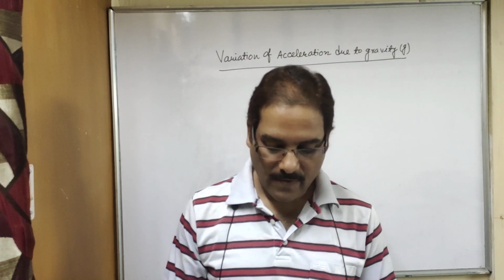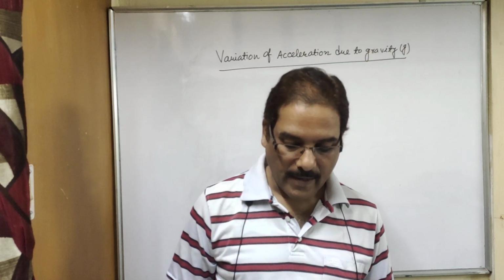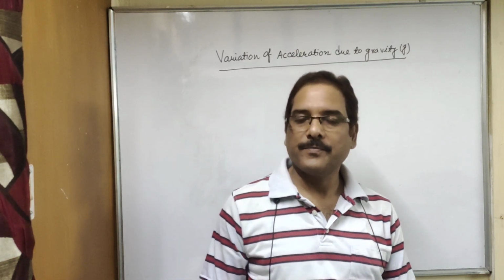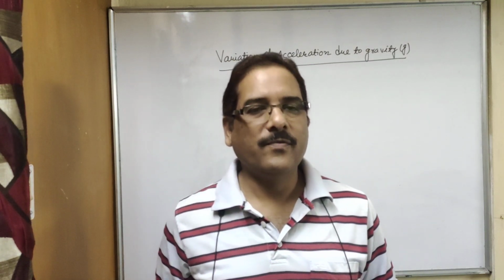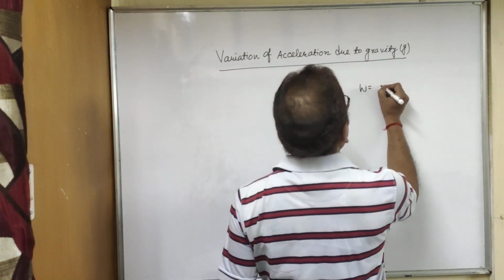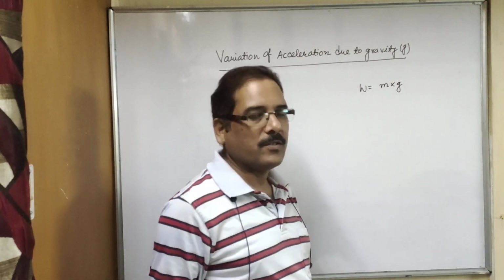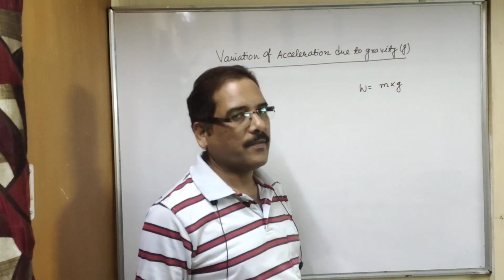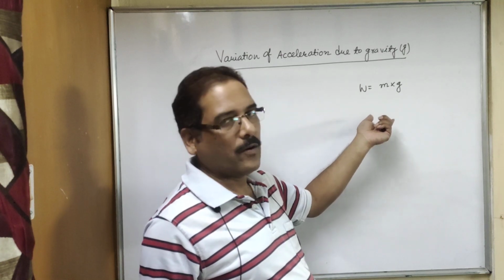And in the hint it is given the value of g is greater at the poles and minimum at the equator. So as you know, weight is also a force, and weight is equal to m into g, mass of the object into acceleration due to gravity. We will learn about it in the mass and weight topic.